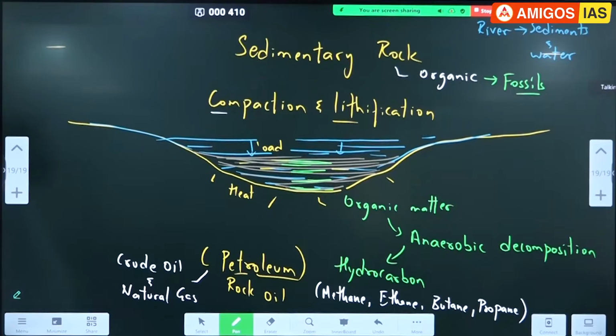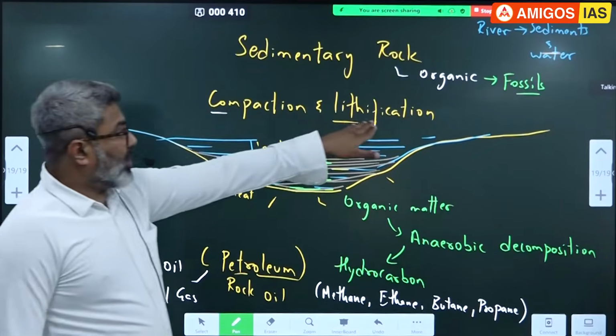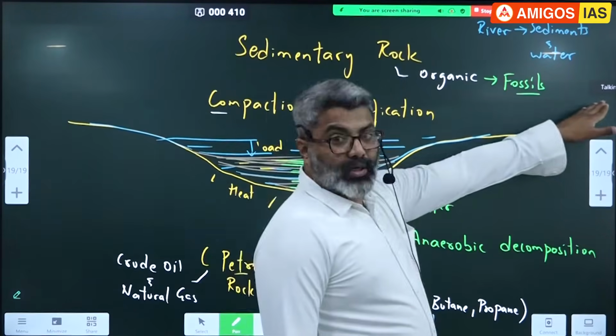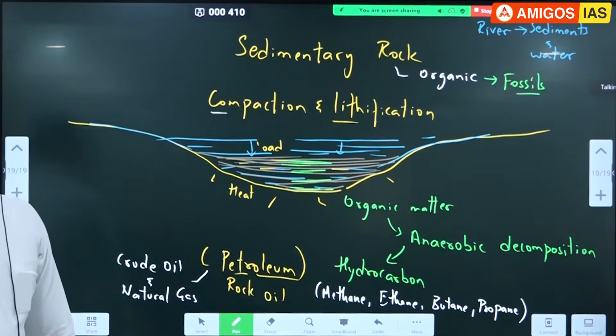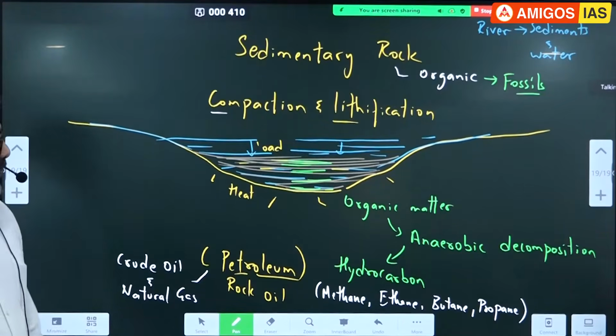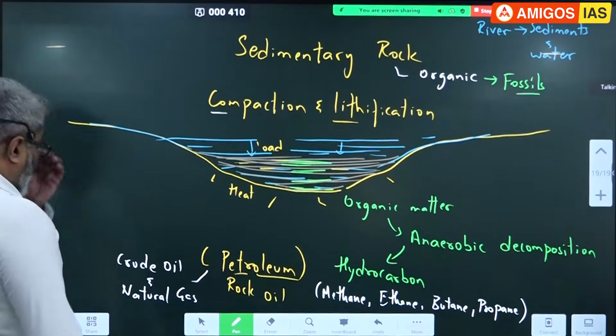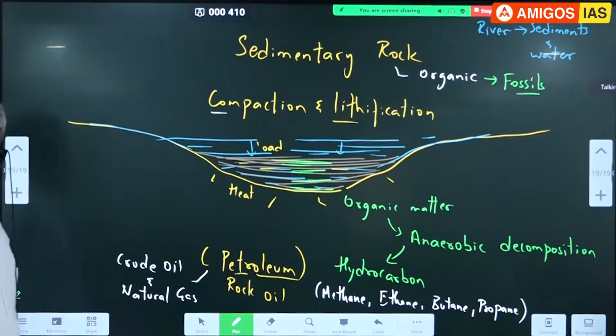So which rock gives us oil and gas? First topic, sedimentary rock. So sedimentary rocks contain organic matter and they're rich in fossils. So these are called as fossil fuels. That is the reason. Fossil fuels. Done. So types of sedimentary rocks we'll see.